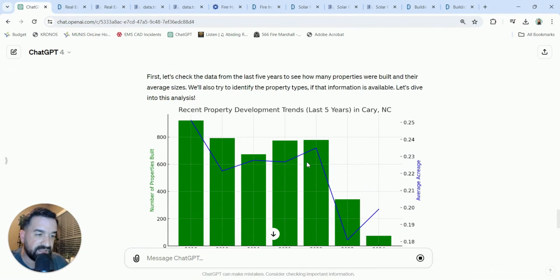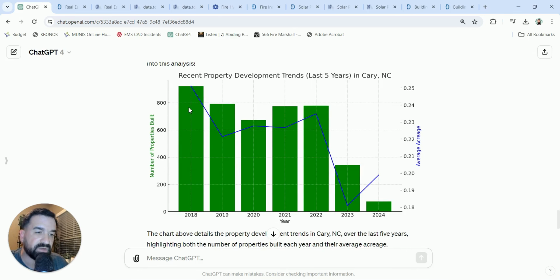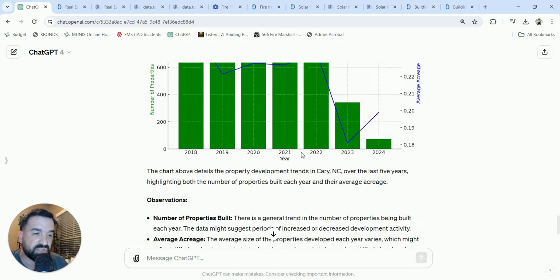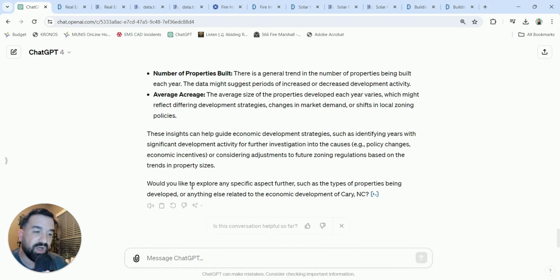You can see it's giving me the average acre, which I think is important, and then the number of properties built as well. You can see those trend lines go there. So pretty cool how quickly we can do this, right? We can pull this data in and look at the different visualizations.